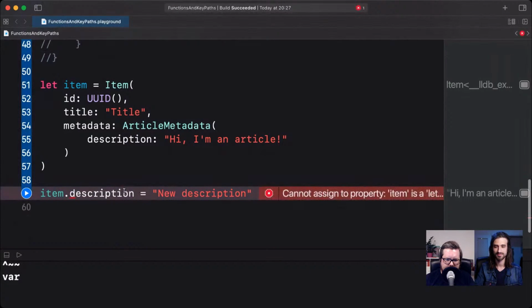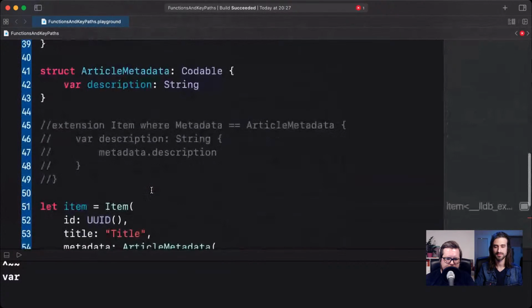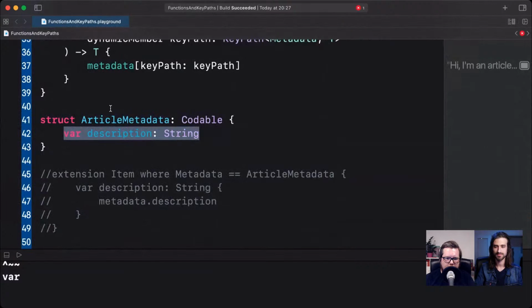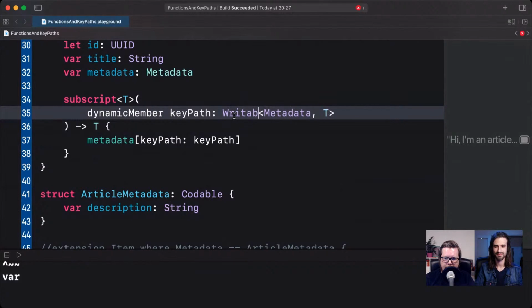And that might seem a little bit confusing at first, because why is that? I mean, we have our variable here, which is writable, right? Why can't I write a new value to this? It's a var. It's because in our implementation of the subscript, we've only implemented the getter. So there is no way to set this value. Right now we're accepting a key path, so we cannot write to things using just a key path. We would have to say writable key path instead here. And actually, I think this might not be the best solution, because now we will require all properties here to only use writable key path.